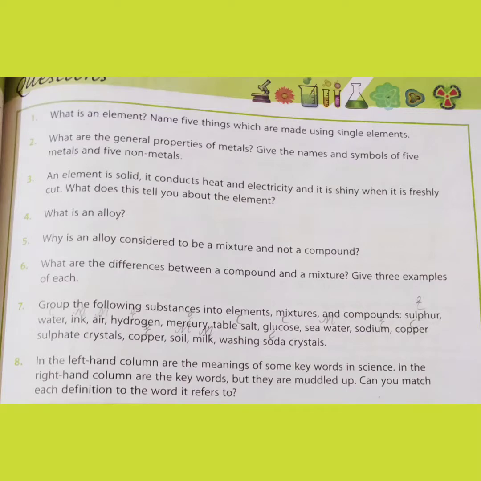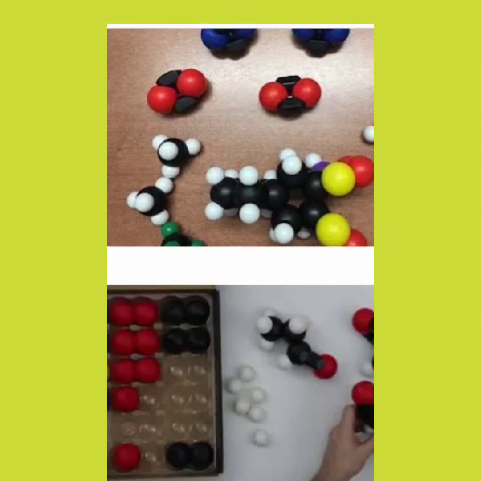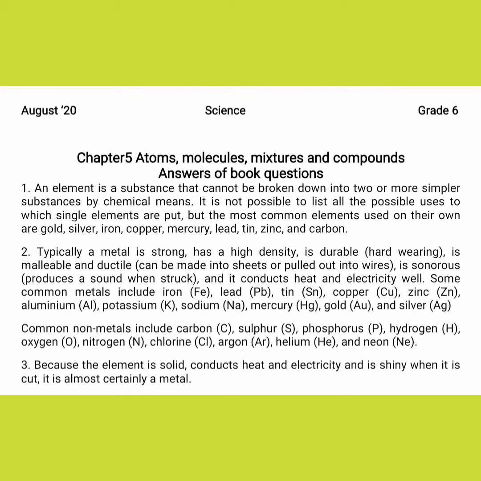We have to solve question number 1, 2 and 3. First question is, what is an element? You all know very well. Name 5 things that are made using only simple single atom. Okay, these are the small models which are showing the structure of atoms.